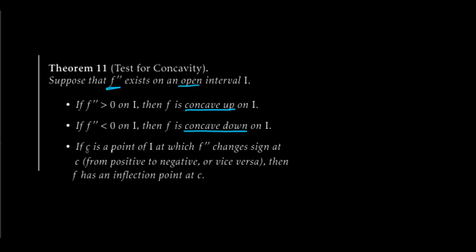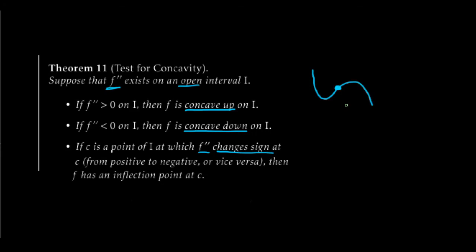And if c is a point of I at which the second derivative changes sign, so at c, f double prime is changing sign from either positive to negative or negative to positive, then that is an inflection point of f. That is a place where f has an inflection point. So that's places where I switch from being like a cup facing up to a cup facing down. Something like this. It's that little bend, that little spot where it bends and it changes what it's doing.